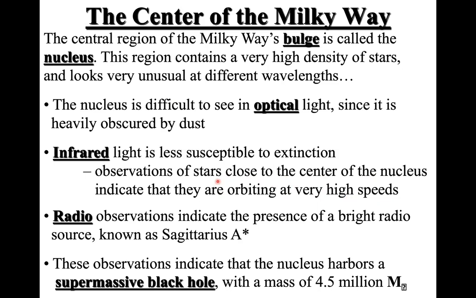Now, if you observe the same region using radio observations, which means through radio wavelengths, that indicates the presence of a very bright radio source. And we have named that Sagittarius A, right? And if you combine these two observations coming from the center through these wavelengths, what this indicates is that the nucleus harbors a supermassive black hole with a mass of 4.5